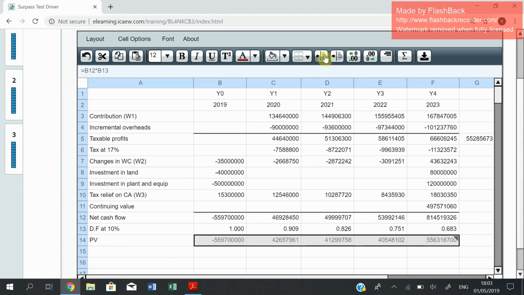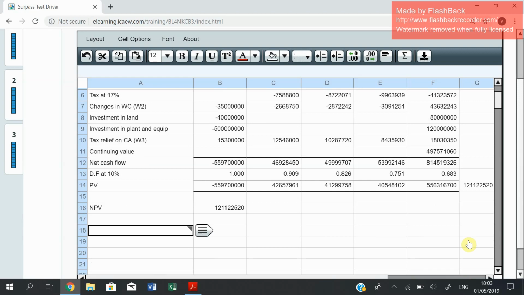If you select them again, include a bottom border, and then calculate the auto sum, you would see that if it is aligned in a horizontal way, the sum will be in a horizontal way as well. So this is the NPV, and then we are going to write it down here. So NPV equal to this value. You would see that the NPV is positive, so always write this line to conclude the question.